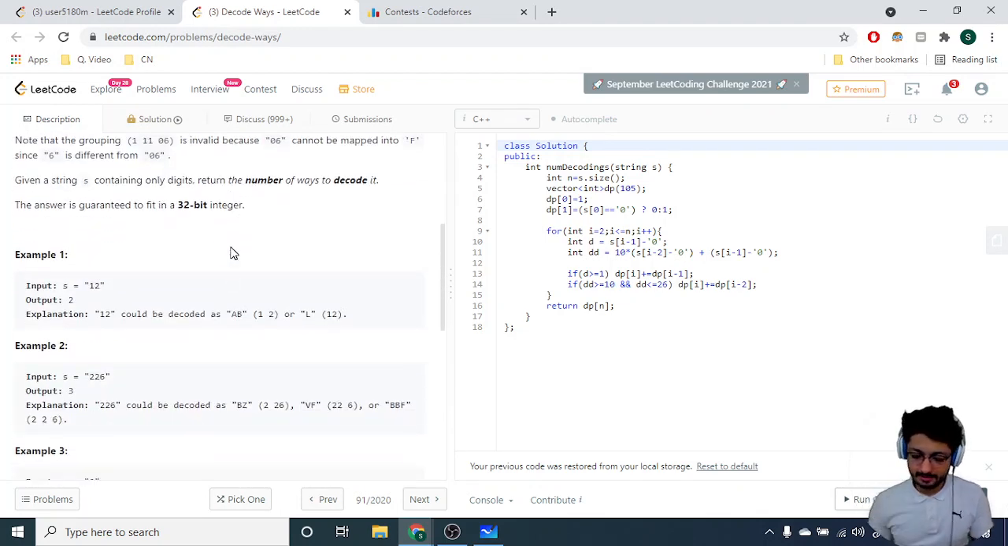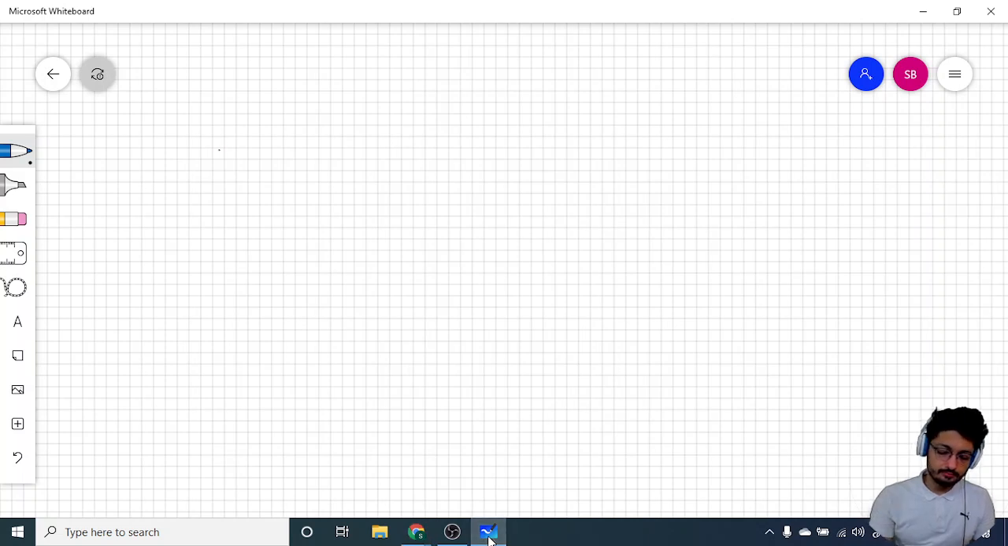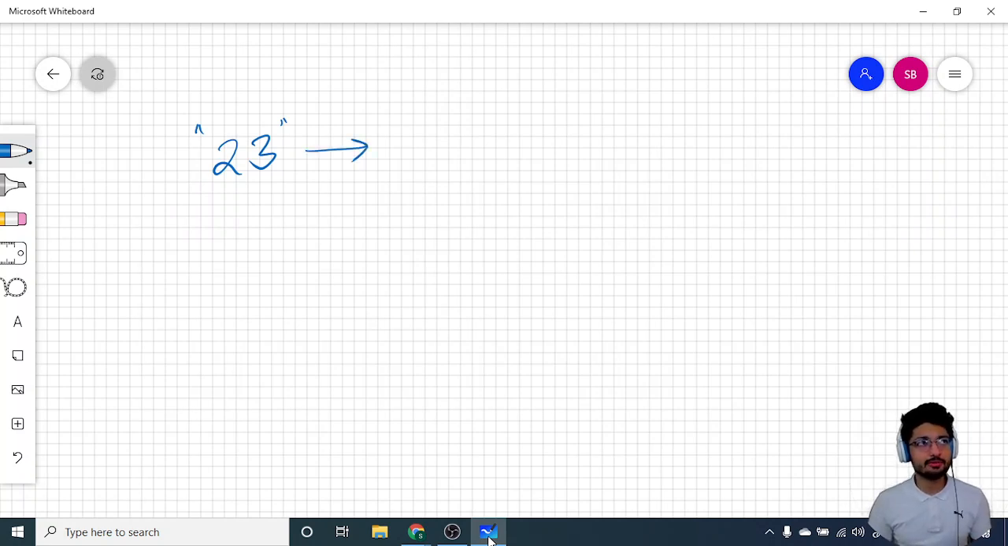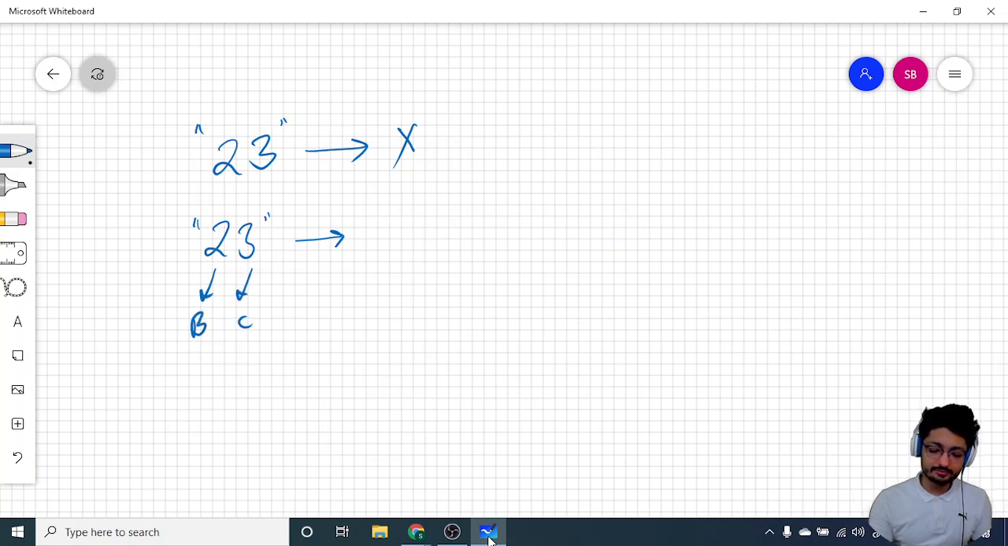What I mean by this is, let us take a string. Let us say that you have 23. Now if 26 is Z, then 24 is X, 25 is Y, so 23 is mapped to W. But you can also map 23 by saying that this is B and this is C. So this can also be mapped to BC, because I can take 2 as B and 3 as C. So 23 can be written down as W or BC, both.